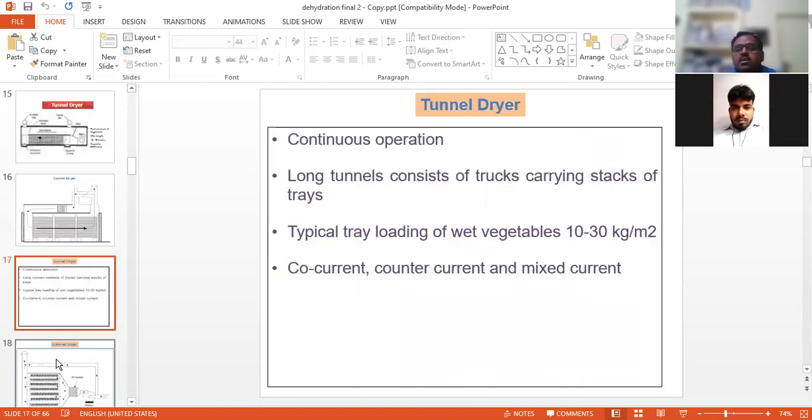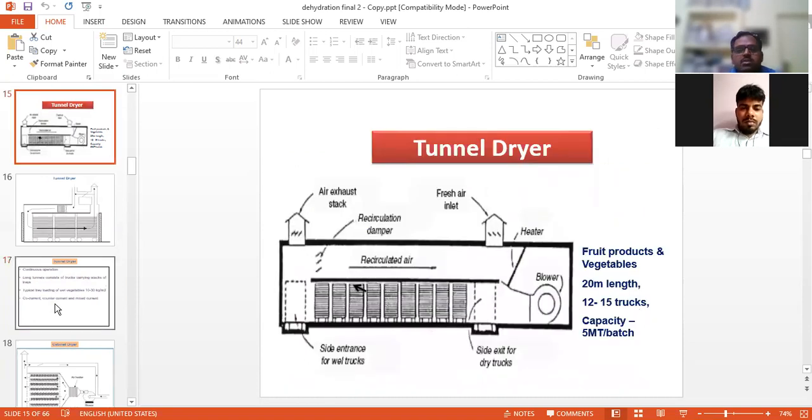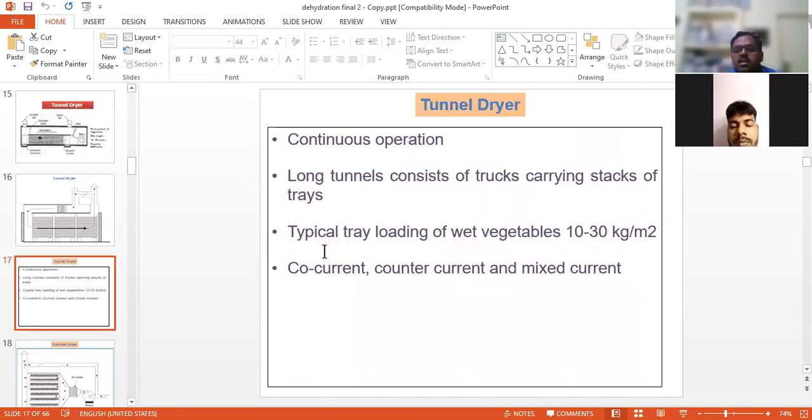Another one is the tunnel dryer, which is a continuous operation. The long tunnel consists of trucks carrying stacks of trays. We can see here that 12 to 15 trucks are used. Typical tray loading of wet vegetable is 10 to 30 kg per meter square, and we can use co-current, counter current, or mixed current. Any type of condition we can apply depending upon the suitability.